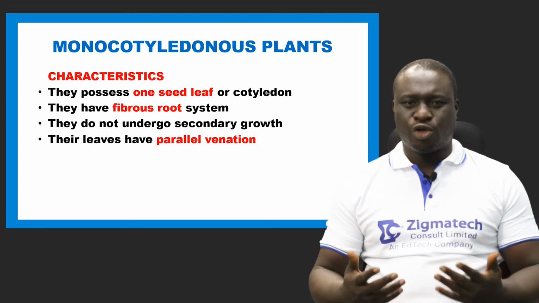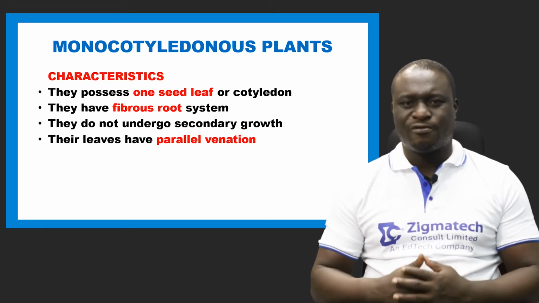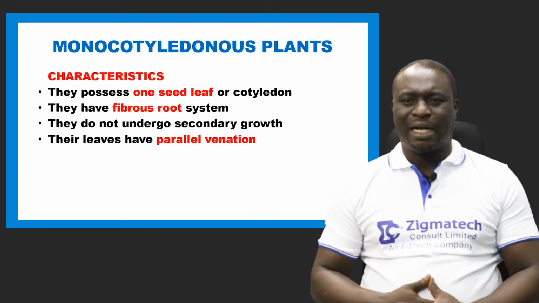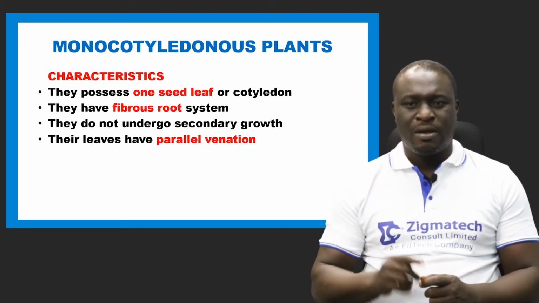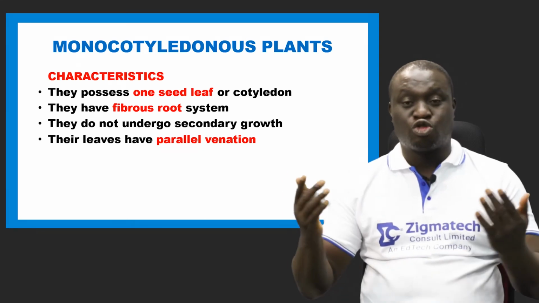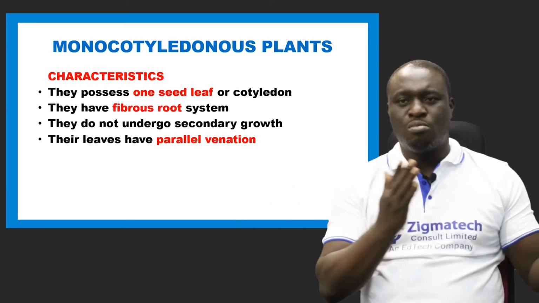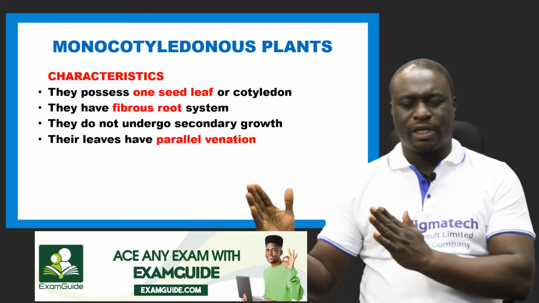Monocotyledonous plants show certain characteristics. We have 4 of them. Now, take a look at number 1. They possess 1 seed leaf. Based on these characteristics, we can draw out 4 differences between monocotyledonous plants and dicotyledonous plants.